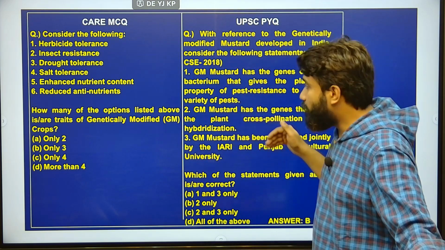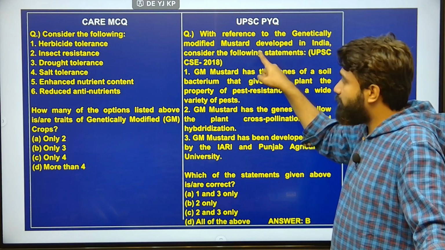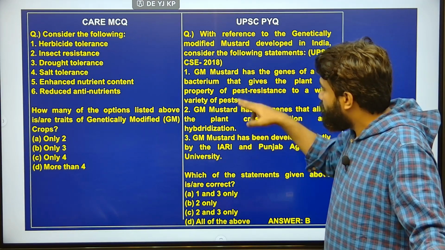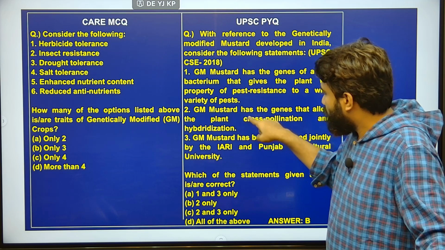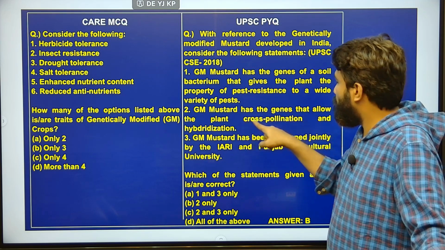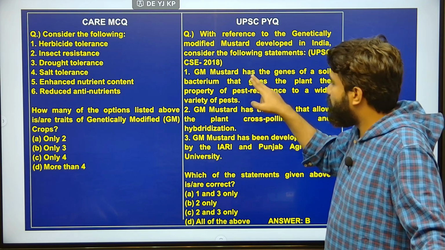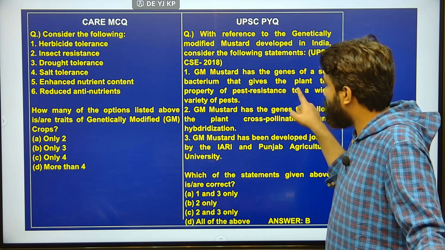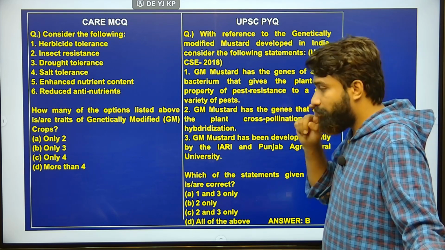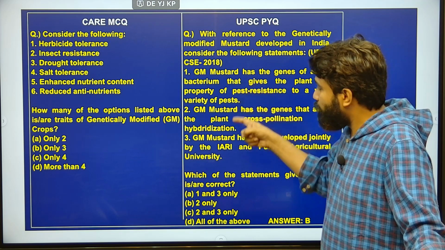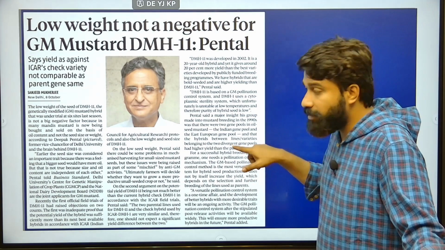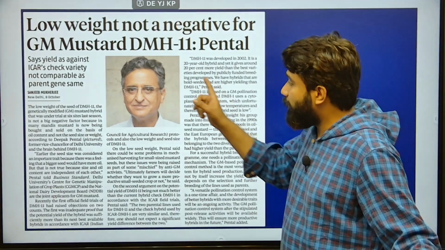And coming to the PYQ, here they have directly asked about genetically modified mustard which is developed in India. Here the second statement talks about genes that allow plant cross-pollination and hybridization, and the first statement is about genes of a soil bacterium that it contains and the plant property of pest resistance to a wide variety of pests. Therefore, we have to choose the right option and wrong option according to the article, according to the PYQ and the article here.